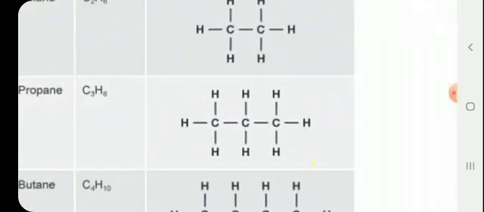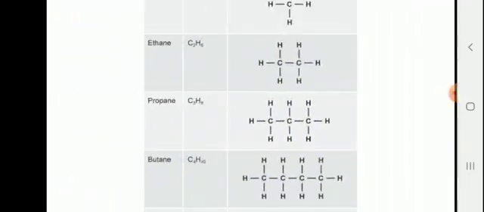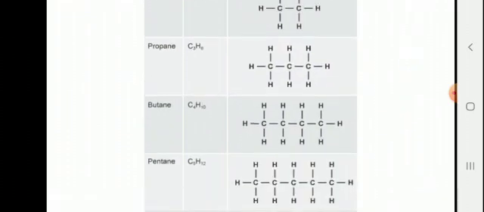Structure of propane is shown here, C3H8. If n equal to 4, then butane will form and it has formula C4H10. If n equal to 5, then C5H12 will form and it is pentane.